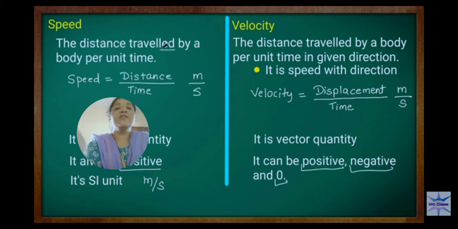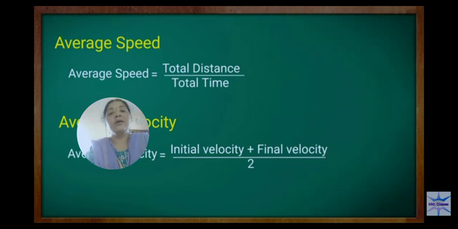Here you can understand the difference between speed and velocity. Speed is the distance travelled per unit time, velocity is the displacement per unit time. Speed is a scalar quantity, velocity is a vector quantity. Speed is always positive, velocity can be positive, negative and zero also.